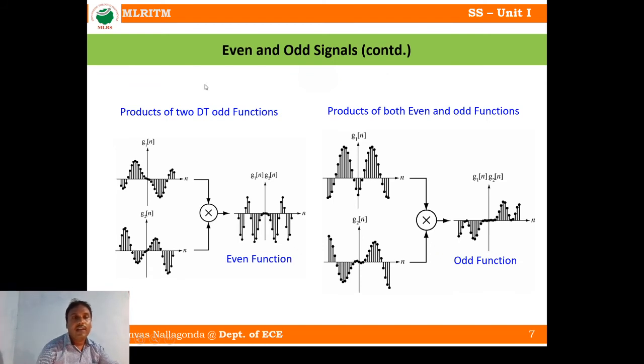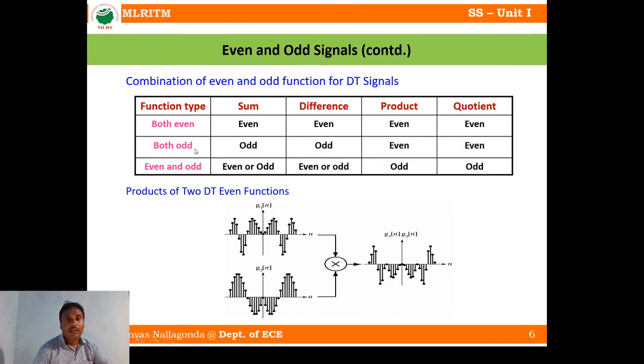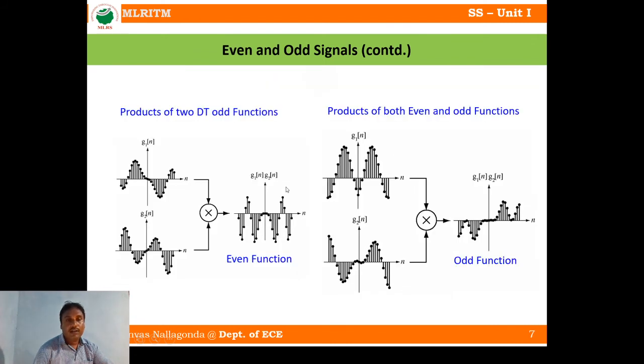Similarly, if you take two odd signals, odd signal 1 and odd signal 2, when you multiply, you will get an even function, because if you go back and see, both are odd functions. If you multiply, you will get even. So that's why we are getting an even signal. Similarly, if you take even and odd, then you will get an odd signal. This is even, this is odd. You multiply, you will get an odd function.